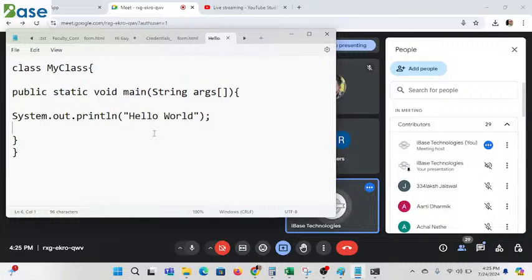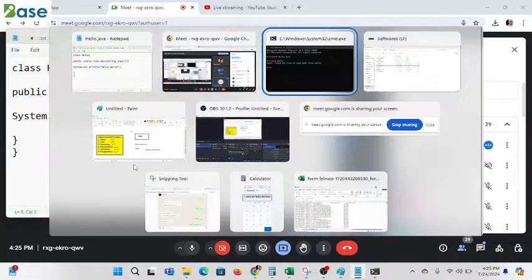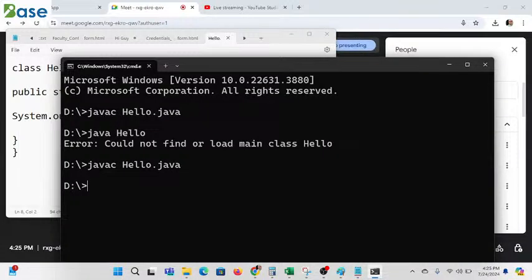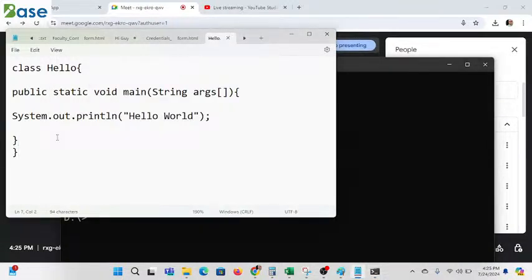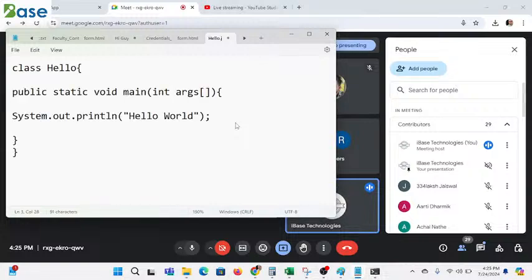So here we are talking about this program, public static void main String args. I just need to change the name here. I just write hello. So let me compile and execute. This is our first program that we executed, hello world. Okay, so my first question is that if I write integer here, what will be the output of this program? Will it cause a compile time error, or a runtime error, or will it print hello world?